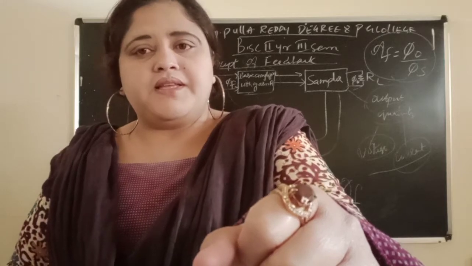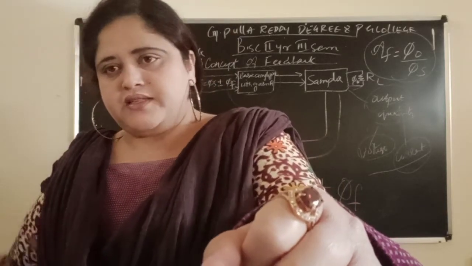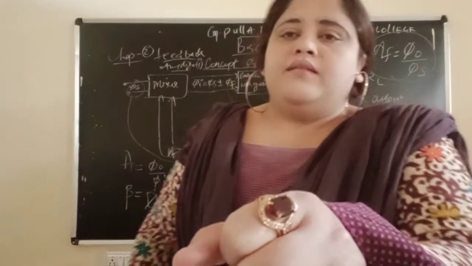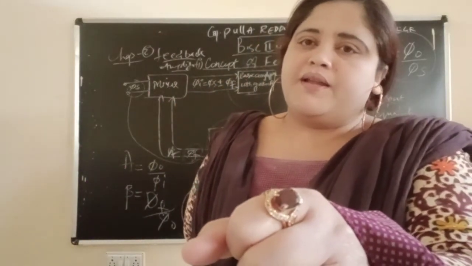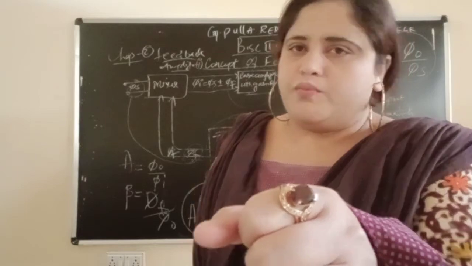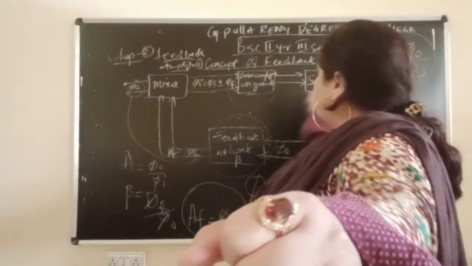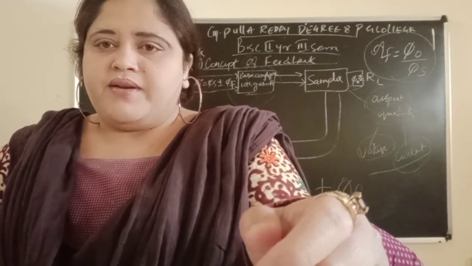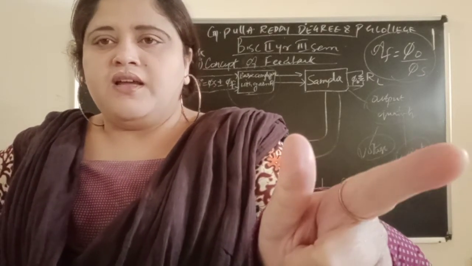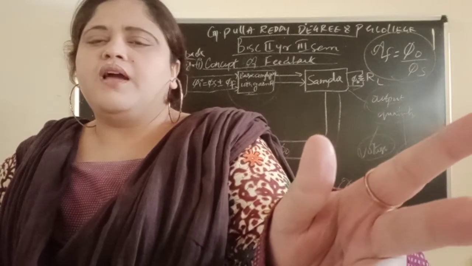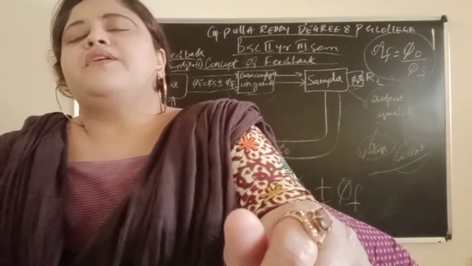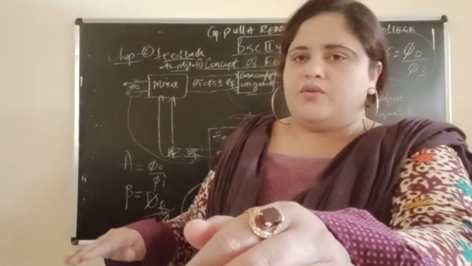You may think it starts from the mixer, but no, it starts from the sampler, because across the sampler there is the output. The output is sampled by a suitable sampler, whether voltage or current. Then it passes to the feedback network, which takes a fraction of the output.